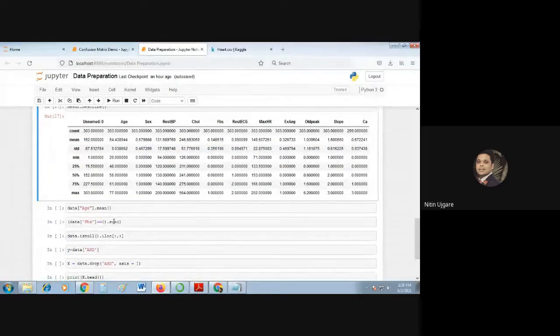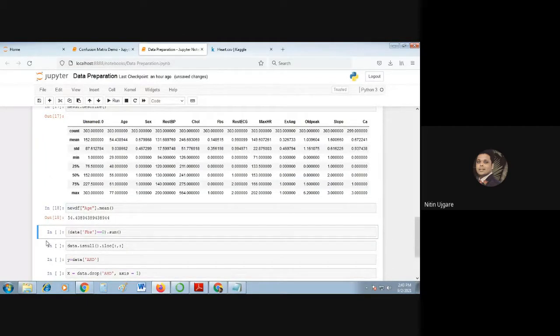So again, to find the mean age of any column, we will use this function called mean. Because my data frame name is new df, you can find out the mean of any column. In square brackets, in double quotes, you have to specify the name of the column, so it will specifically extract that column. New data frame is the name of this entire data set, this data frame. From this data frame, I am extracting the second column, that is age, and I'm finding the mean of that column.